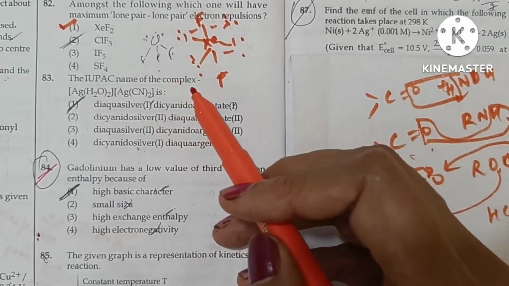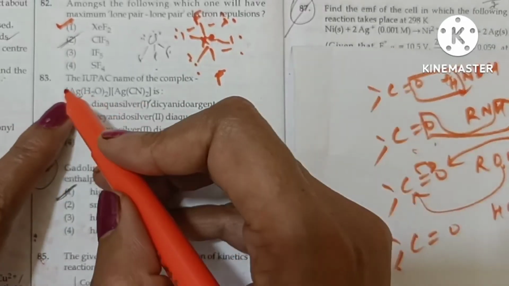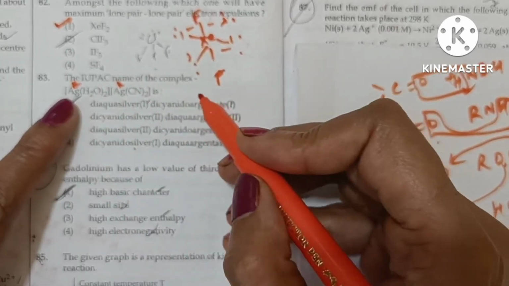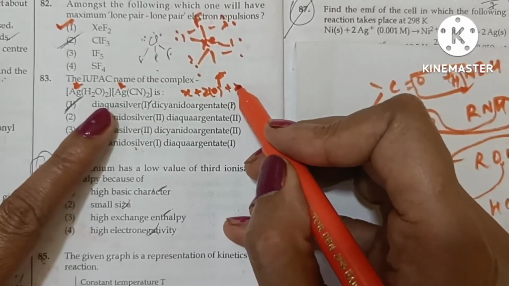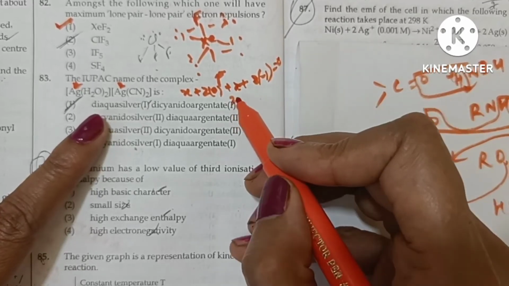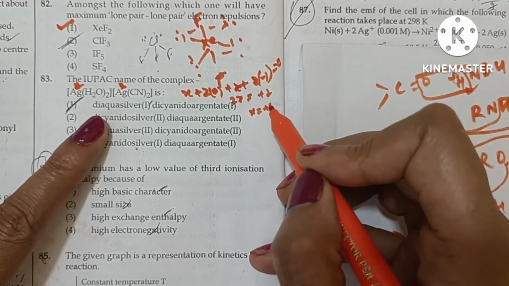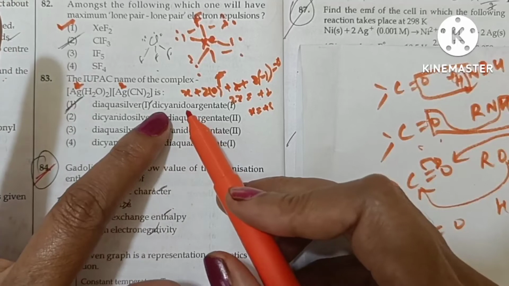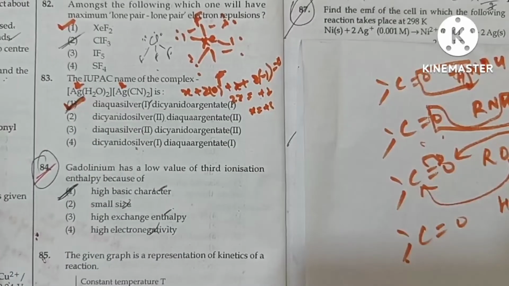The IUPAC name of the complex [Ag(H2O)2][Ag(CN)2] is, to find out, let the oxidation state of both the silver atoms be X. So X plus 2 into 0 plus X plus 2 into minus 1 is equal to 0. So 2x is equal to plus 2, x is equal to plus 1. So this will be diaquasilver(I) dicyanidoargentate(I). Option 1 is the correct answer.